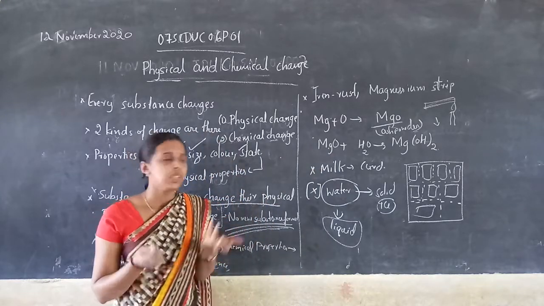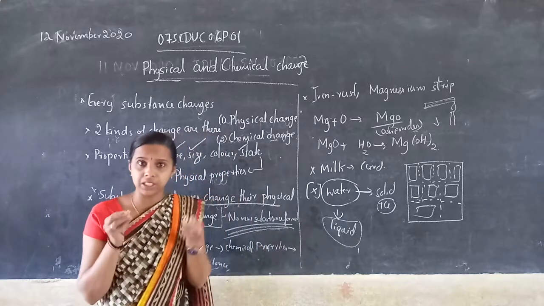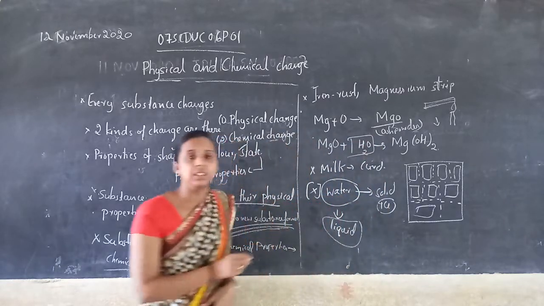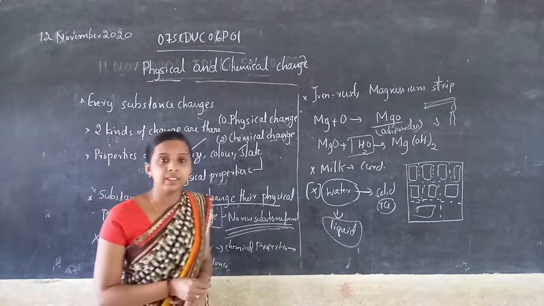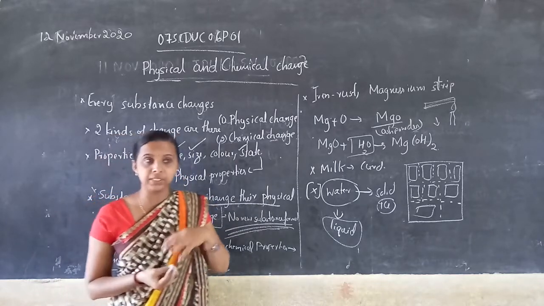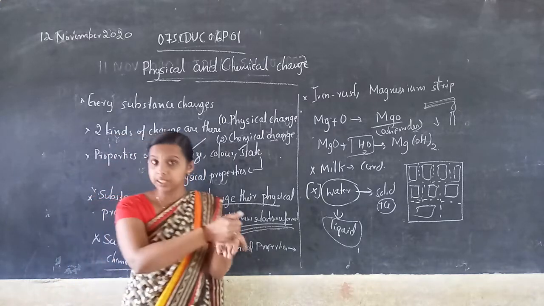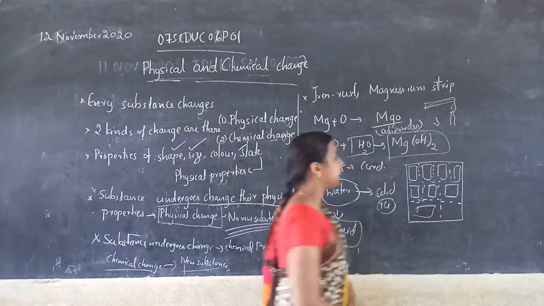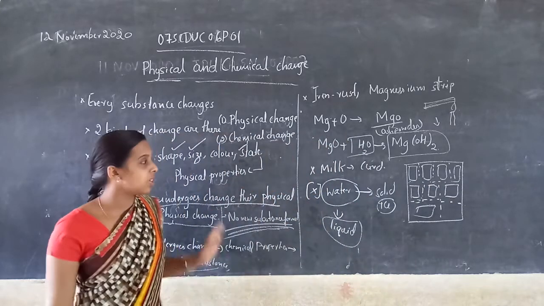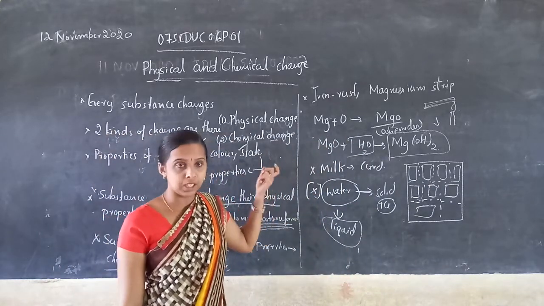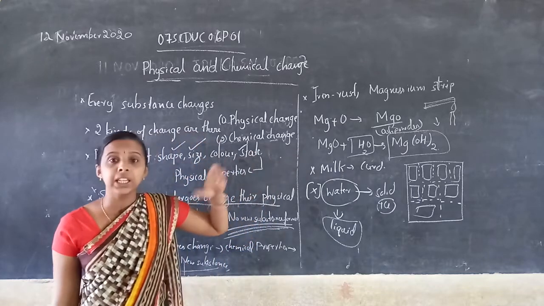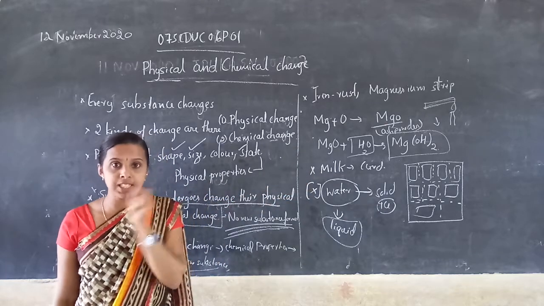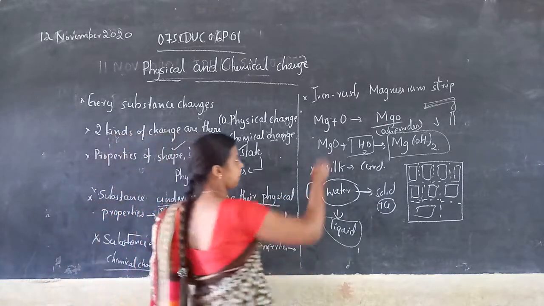A white color powder. When this white ash powder reacts with water, what happened? When the magnesium oxide, the ash powder we got, reacted with water, we get magnesium hydroxide. So this is one example of chemical change. I am writing only the chemical equations here. You see in your textbook they are given in a particular sentence, right? So the next example is iron rust.